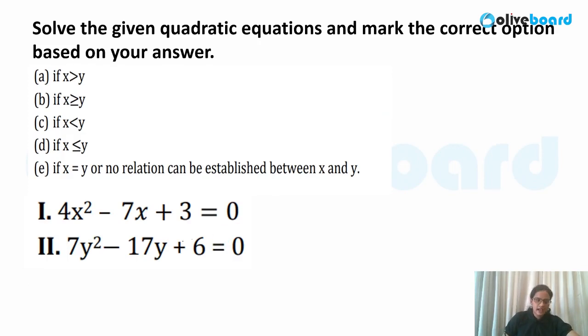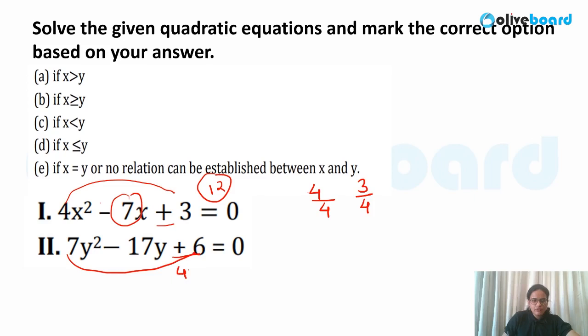Again the signs are same, so I have to figure out the roots in both the cases. Okay, so what will be the roots? 4 3s are 12, when you have 12 and sum is 7 itself, so I can say plus 4 plus 3. But here you have to divide by 4 over here. And this is nothing but 7 6s are 42. So you can calculate the root in this case.